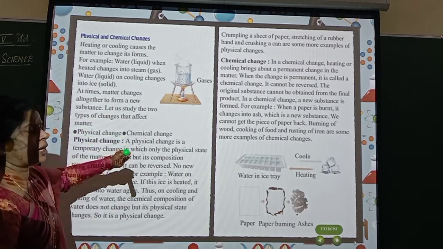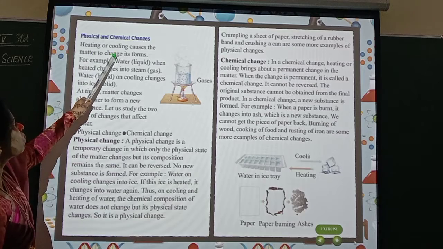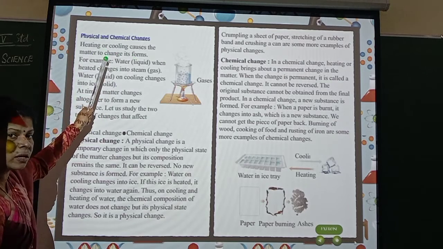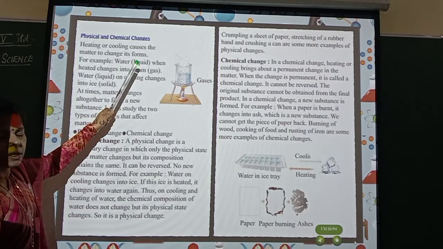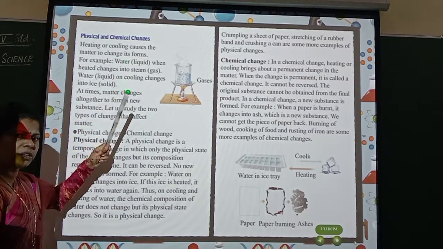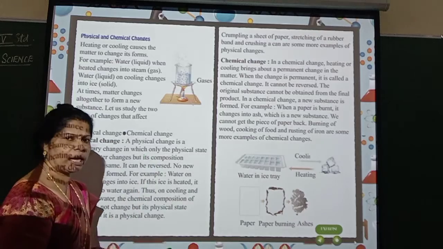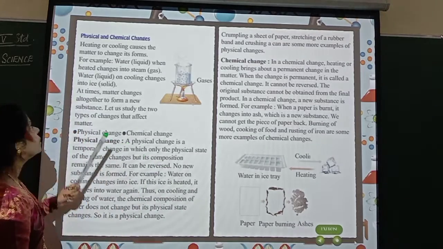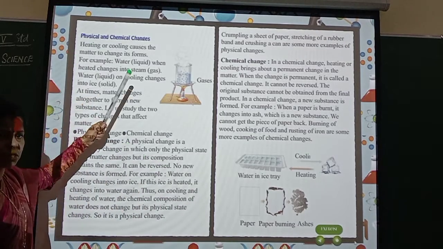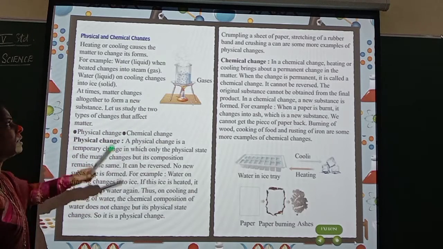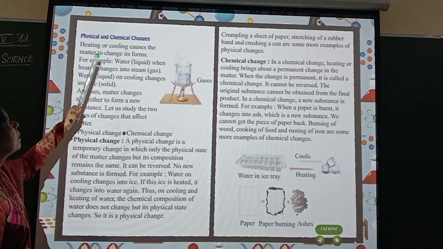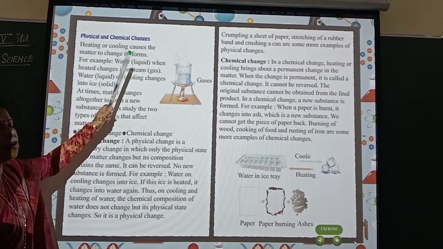Physical and chemical changes. Heating or cooling causes the matter to change its form. So there are three different states of matter already you have learned, isn't it? Which is a solid, liquid and gas. So here when you heat or when you cool substances, they change their states of matter. So they cause the matter to change its forms.